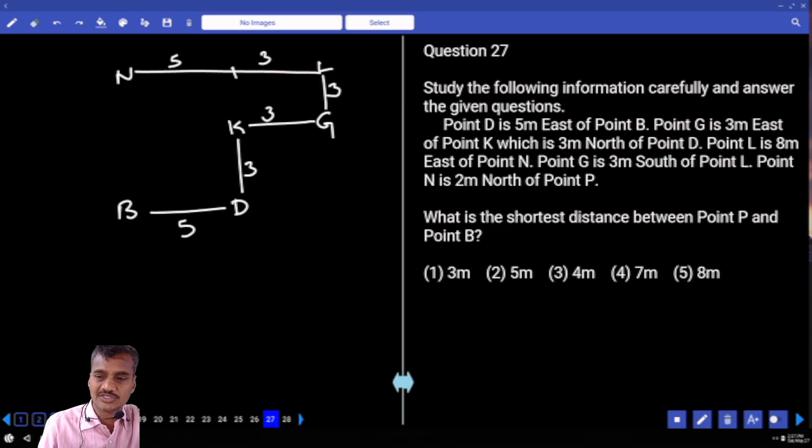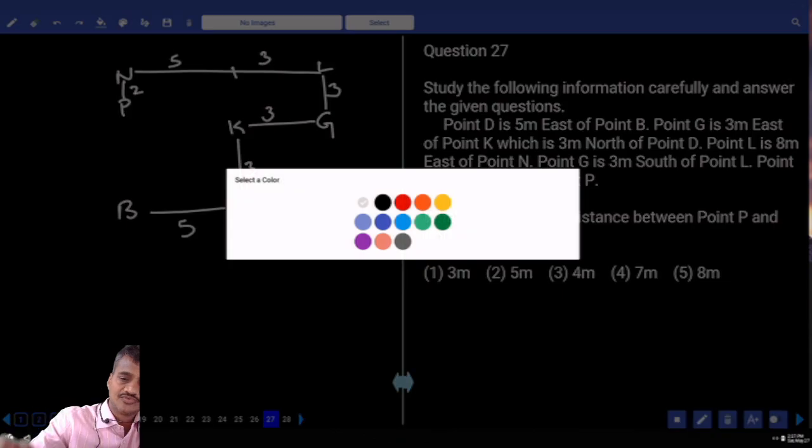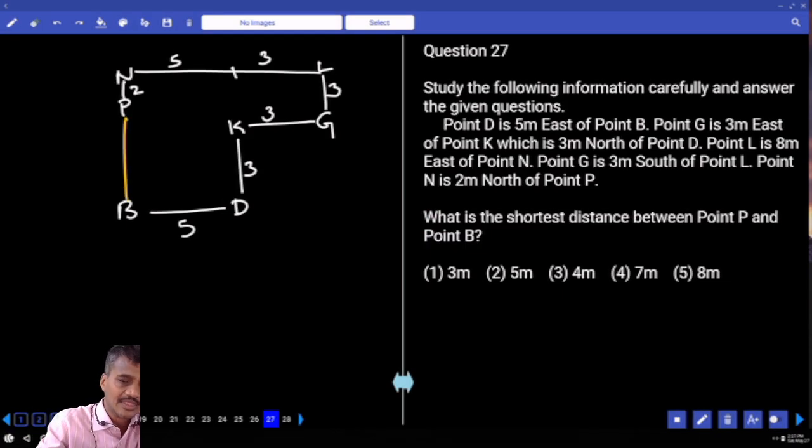And next one, N is 2 meters to the north of it. The distance between these two is only 2 meters. Then what is the shortest distance between P and B? Now we need to find out the distance between P and B. Now total is 6, out of which 2 already completed. The remaining is how much? 4. That is choice 3, question number 27.